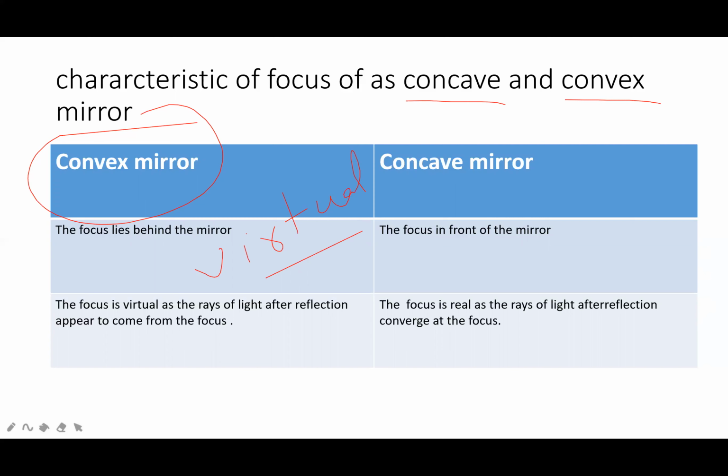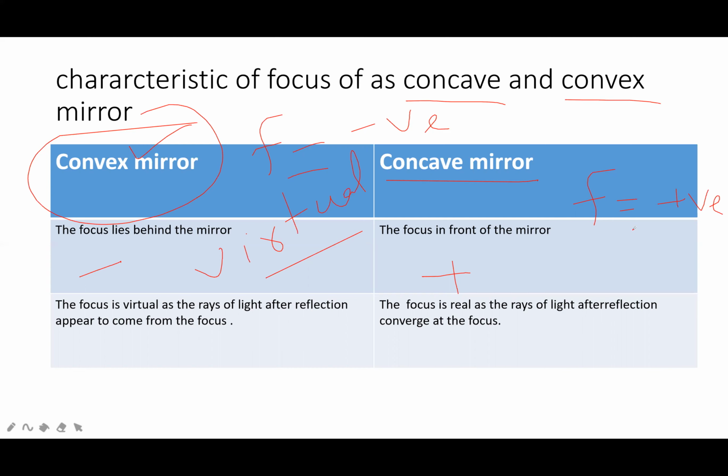So this will be negative and this will be positive. When you use a convex mirror, you will take the focal length negative. When you take a concave mirror, the focal length will be positive.